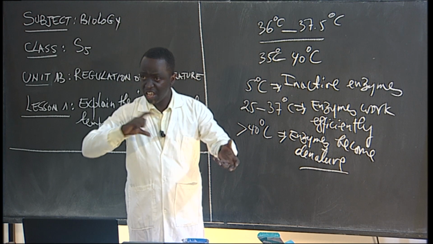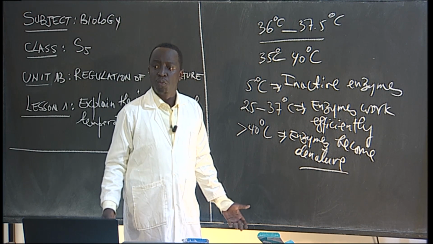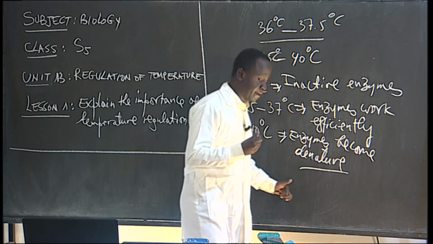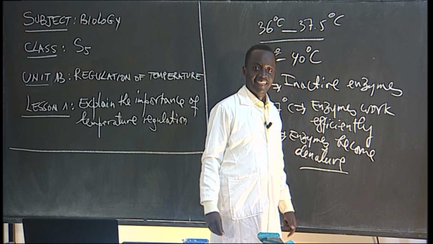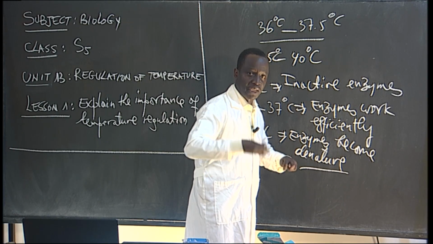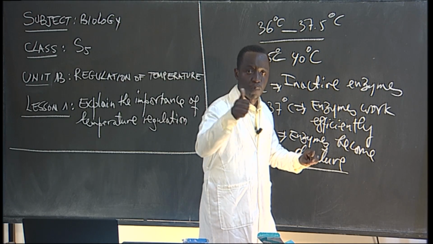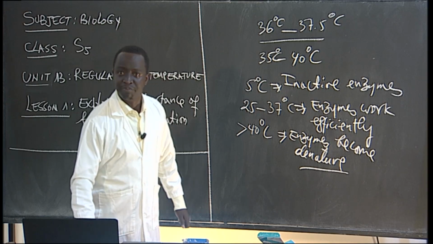Their shape is changed, so this can affect how the enzyme works. So you see, keeping the body temperature constant allows enzymes to work properly.